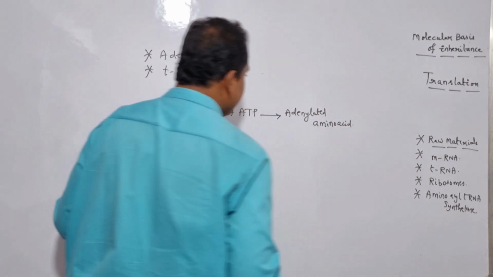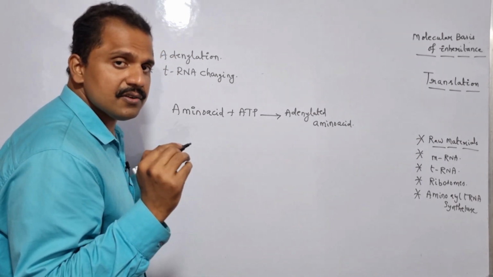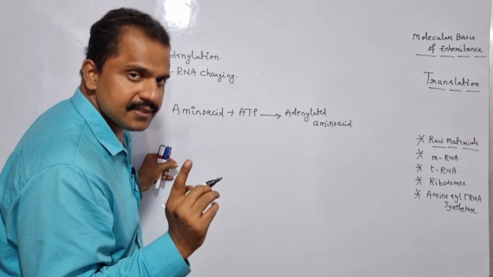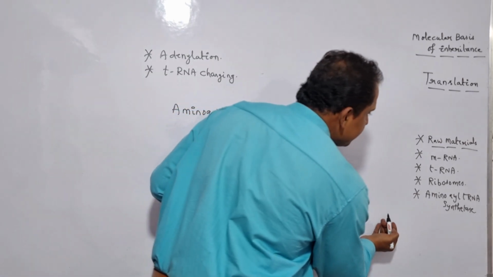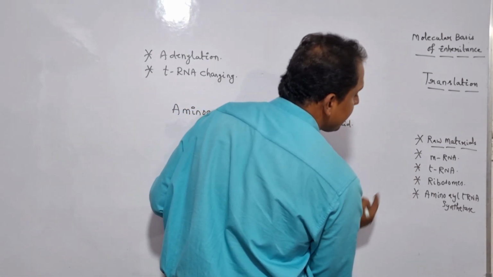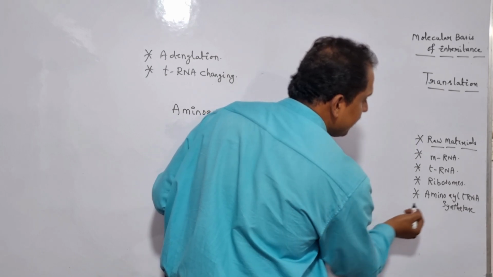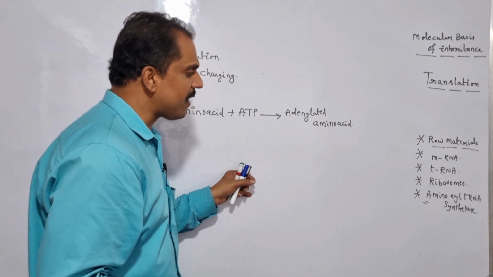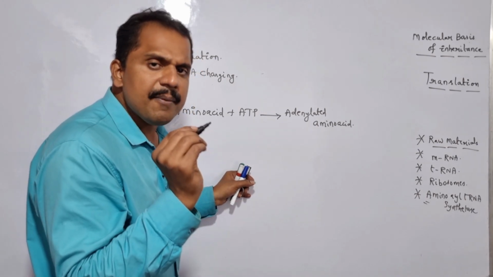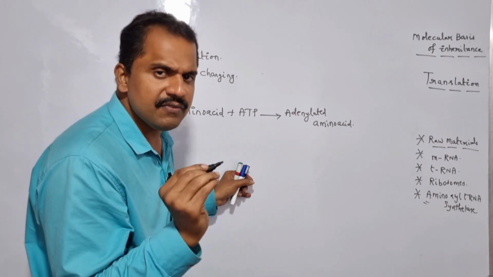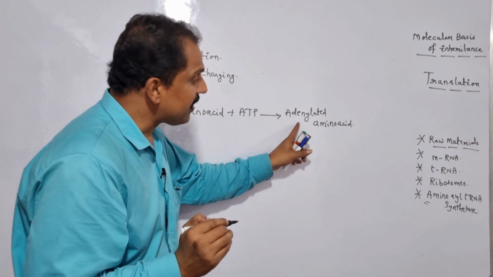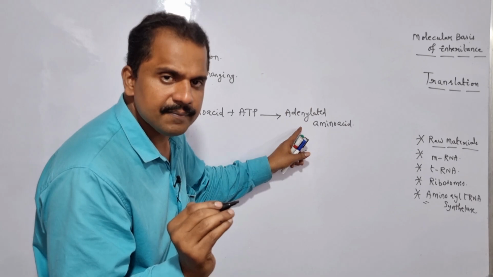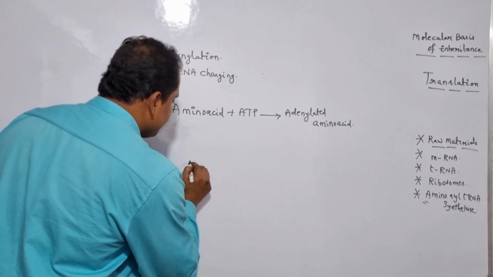Now here the adenylated amino acid successfully recruits one particular tRNA by taking advantage of amino acyl tRNA synthetase. Is it clear? As I have already mentioned, in order to organize the translation mechanism, there is a requirement of a specific raw material which is nothing but what? Amino acyl tRNA synthetase. So here what is the role of amino acyl tRNA synthetase? It is the specific enzyme which is responsible for the successful recruitment of the adenylated amino acid to the concerned tRNA. Is it clear? So let me show it here.